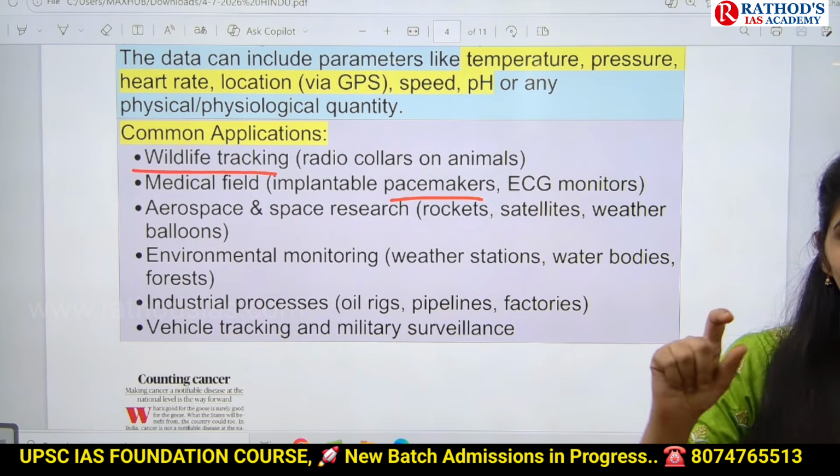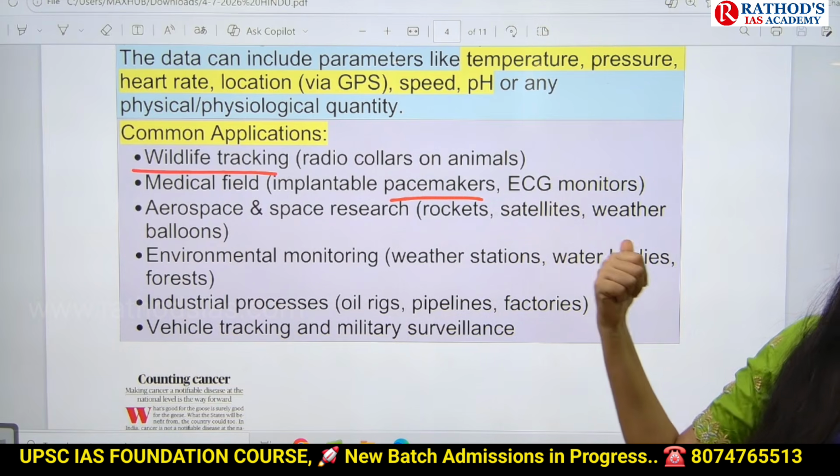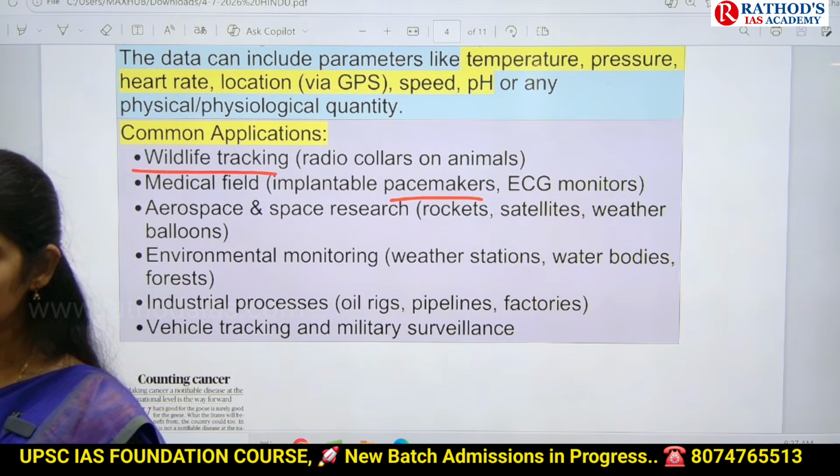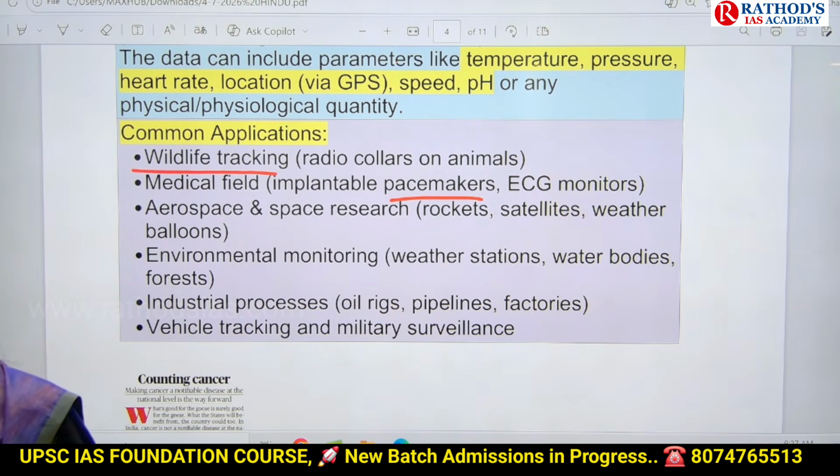In that also they will be using a bug. The bug will also function based on this radio telemetry. Okay, it is a basic example and many of you might have watched that movie. Next one is in aerospace and space research; we'll use this there also.